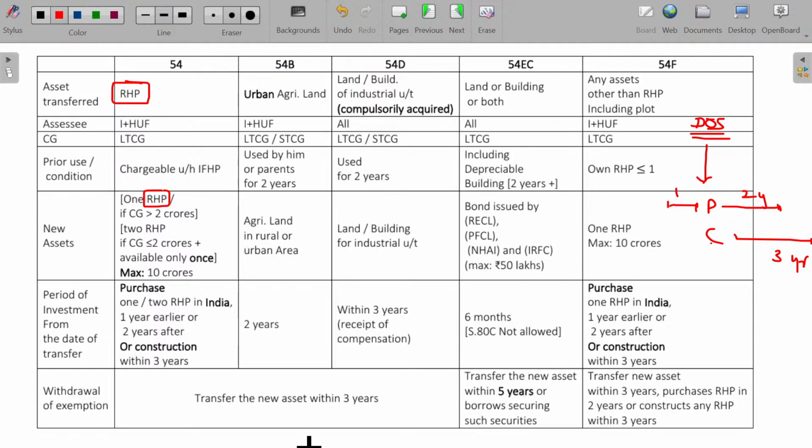Now, the maximum long-term capital gain claimable as deduction is only 10 crores. If your long-term capital gain is 15 crores, and you thought to purchase another house property for 17 crores, how much can I claim as deduction? Only 10 crores can be deductible. Only 10 crores.